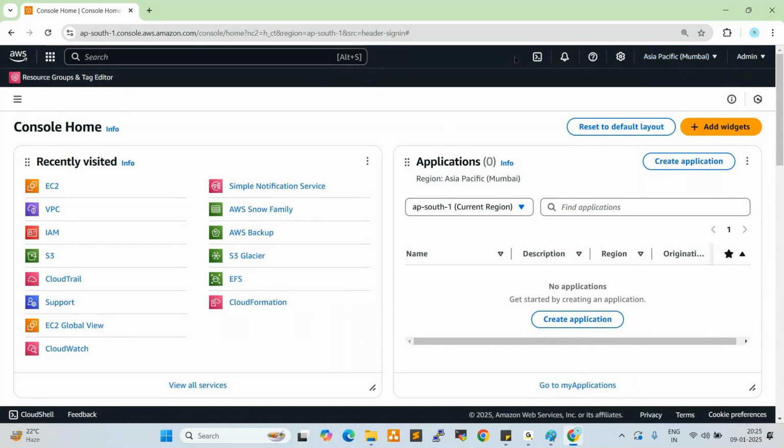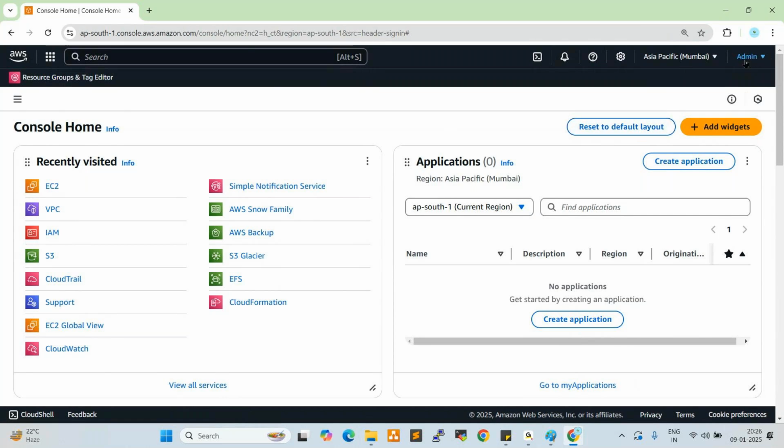Here different tabs are there: resource groups, tag editor. If you click on services, these are all recently visited, recently used services. Now what we will do is go from right to left and check all the services whatever we have.